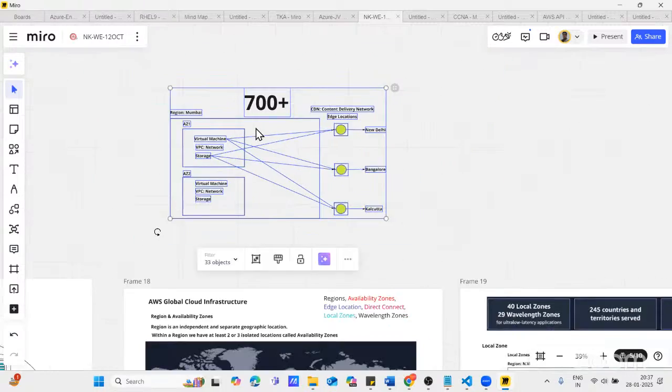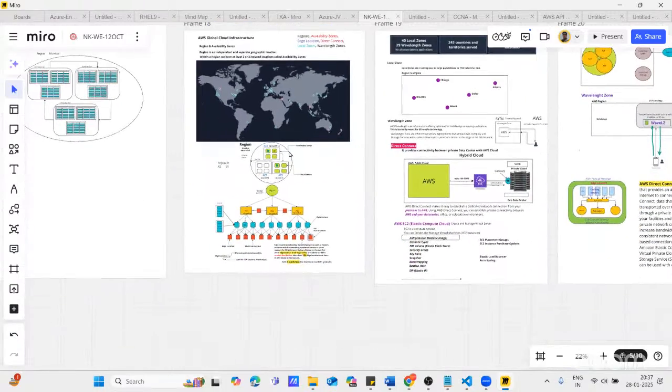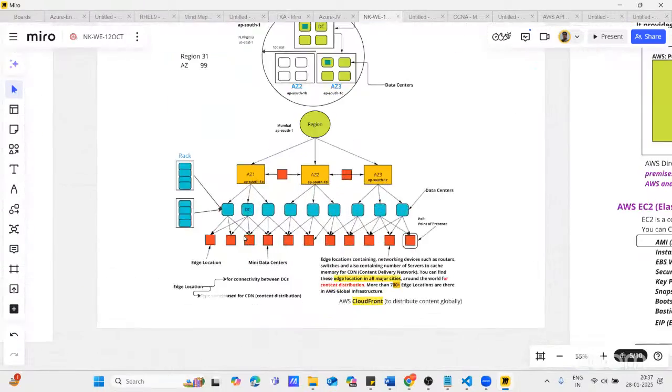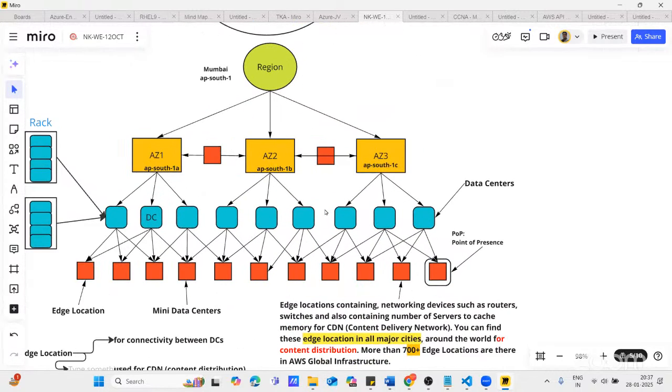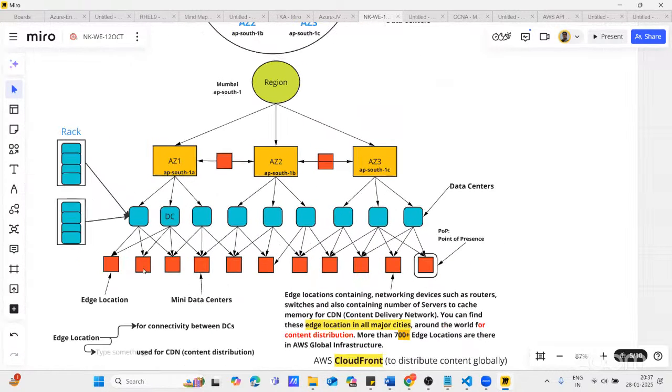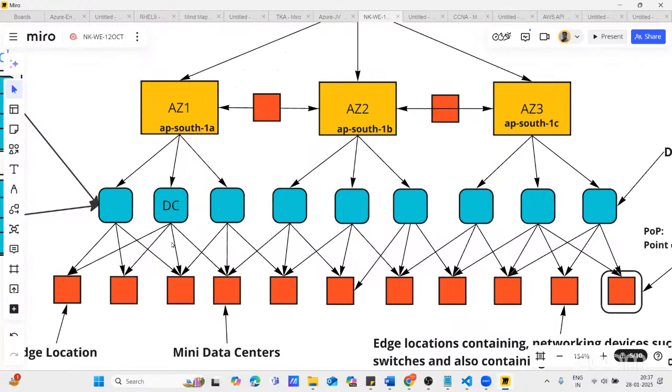So this is a map of your AWS global infrastructure, and all these edge locations are providing the redundant link between data centers. So one edge location you can see is connected with multiple data centers. Even if one link is failed, you have an alternate link to reach the same data center. Can you see here?